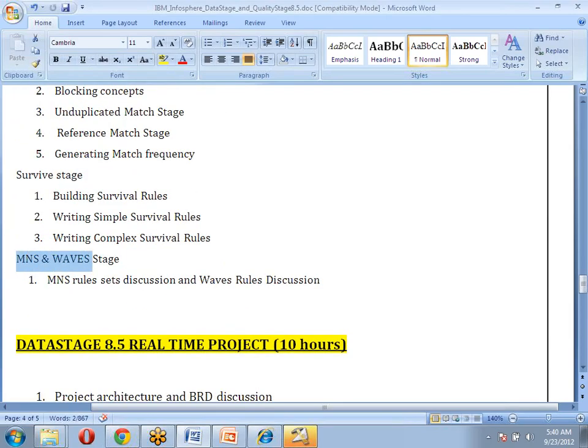Here MNS and WAVES is also one stage. What does MNS and WAVES mean? MNS means multinational standardization stage, and WAVES means worldwide address verification and enhancement. It is also one kind of stage which is used to provide this.